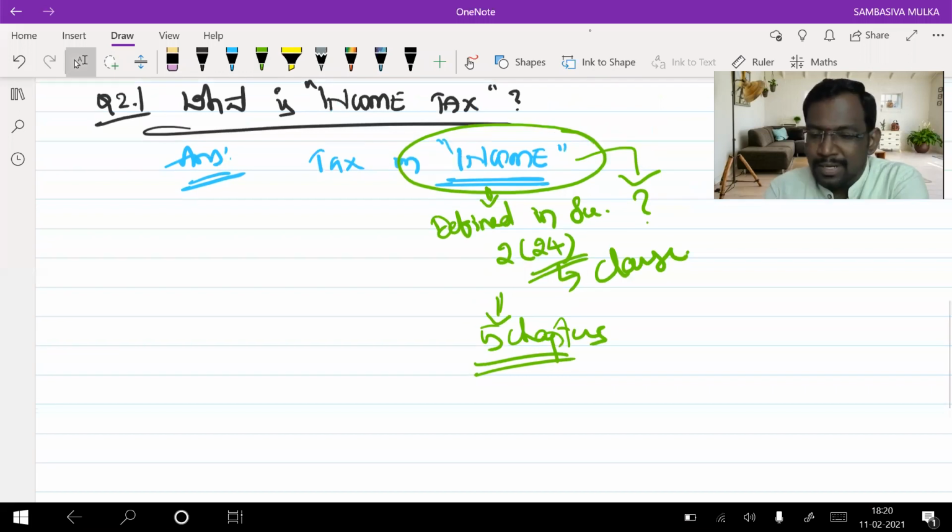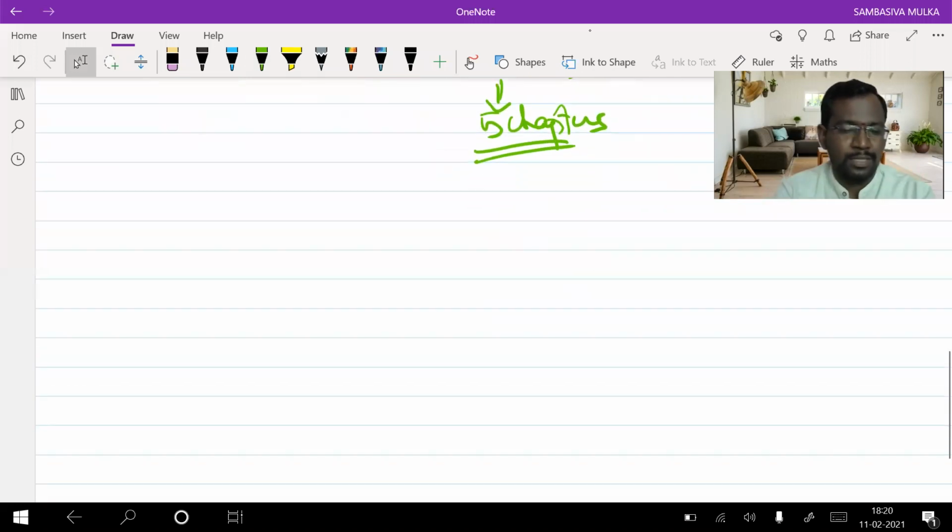Okay? So for the time being, what you need to understand is that income tax means a tax on income. What do you mean by income? We will learn at the appropriate places. Clear, everyone? Next, here comes the third question.